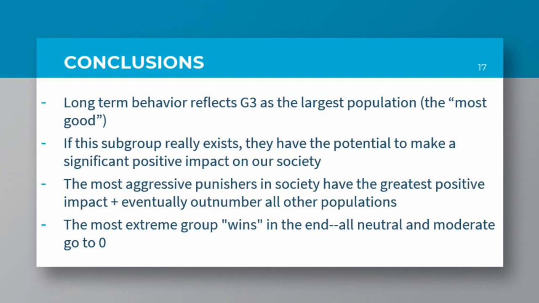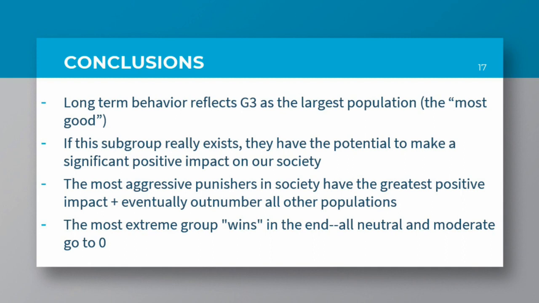So in the long term, we believe that G3 will become the largest population, which G3 is the most good population, meaning that they punish the bad population in the most severe way. If this subgroup does really exist, they do have the potential to create positive impacts on our society because they convince others, the bad infants or the neutral infants, to join their population and in turn practice this morally correct behavior of stopping aggressive behavior.